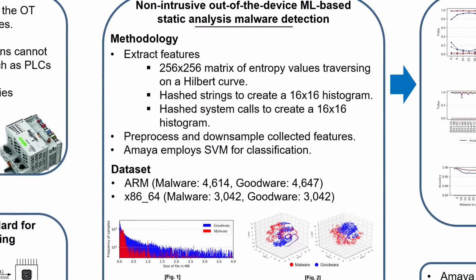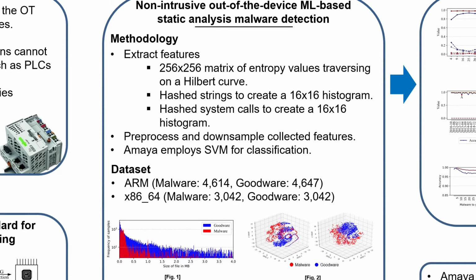Amaya extracts instruction sequences by moving a 32-byte window incremented by 1 byte over the Hilbert curve and calculating a 256 x 256 matrix of entropy values covering a 2 MB file size. The utilization of the Hilbert curve preserves locality after the flattening of the entropy matrix. Furthermore, as shown in Figure 1, more than 97% of the samples we utilize for experiments are less than 2 MB, and the step size is adjusted accordingly to fit in 256 x 256 matrix.